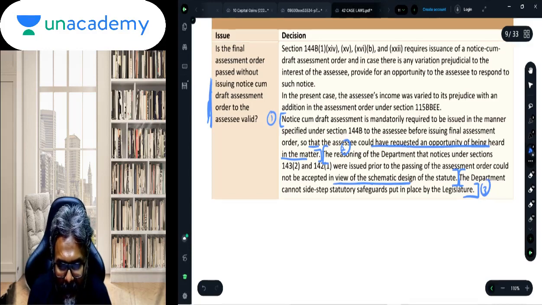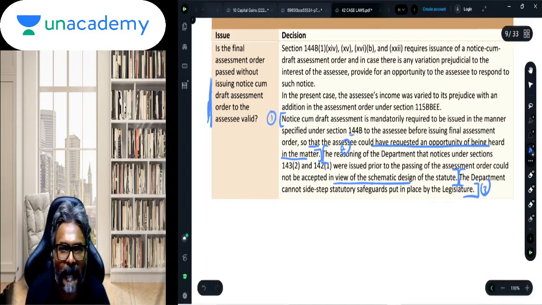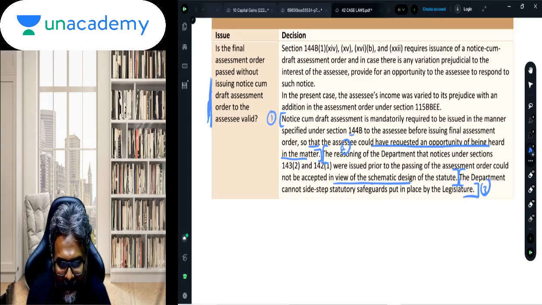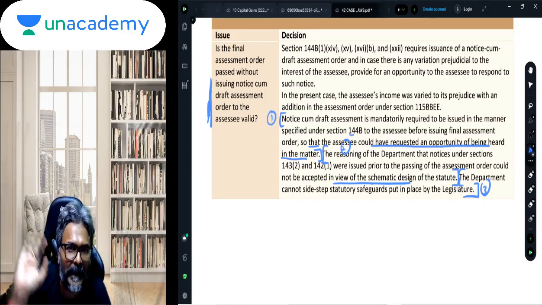Notice-cum-draft assessment is mandatorily required to be issued in the manner specified under section 144B to the assessee before issuing the final assessment order, so that the assessee could request an opportunity of being heard in the matter.